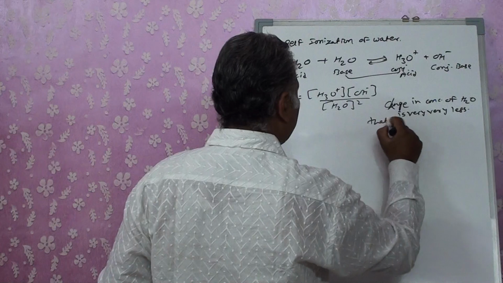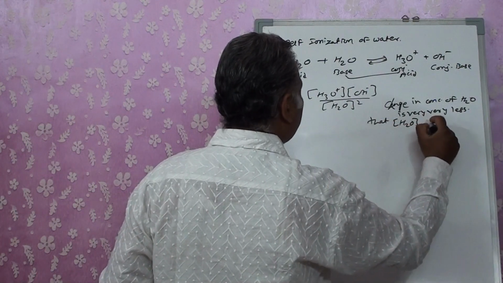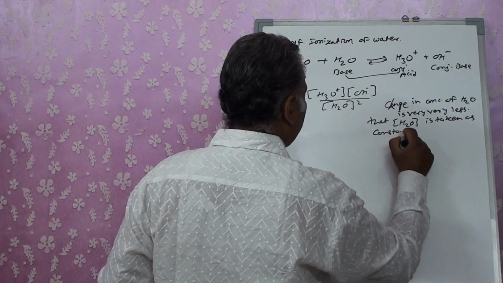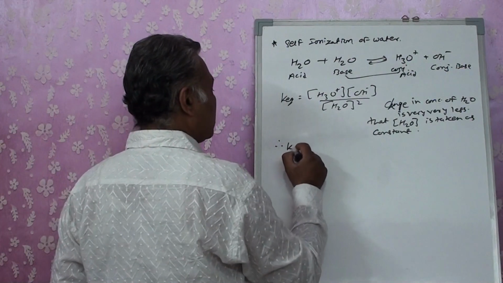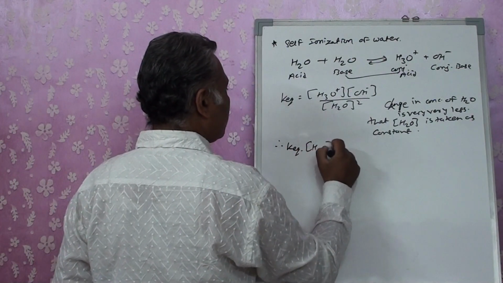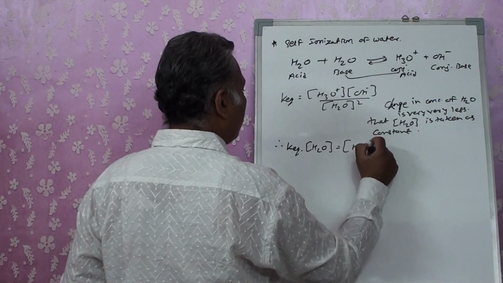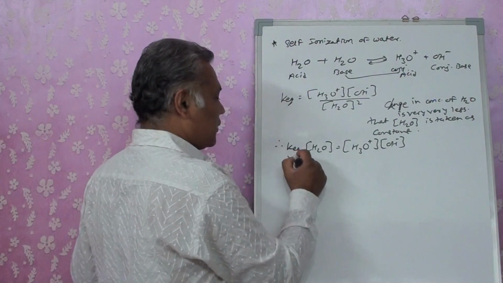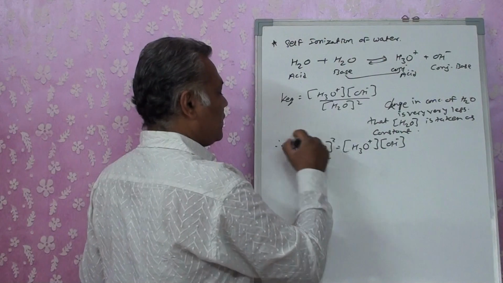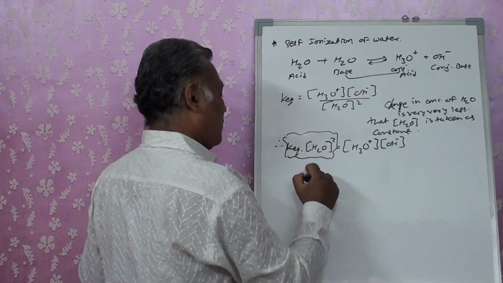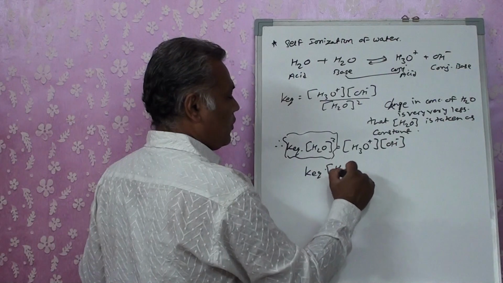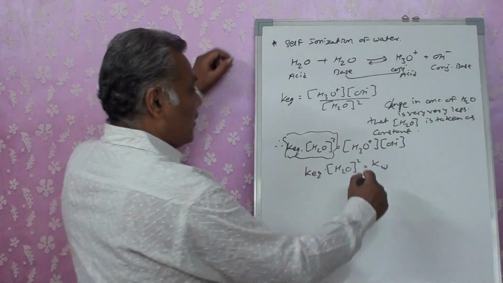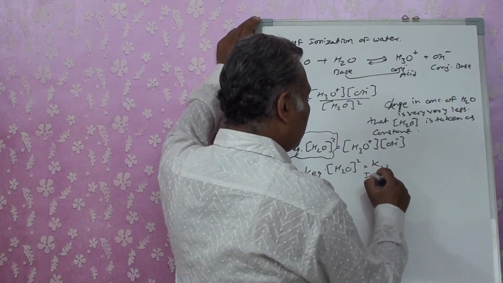The concentration of H2O is taken as constant. Therefore, we get K equilibrium into [H2O] equals [H3O+][OH-]. Now K equilibrium into [H2O] whole square we indicate as Kw. This is known as the ionization constant of water.